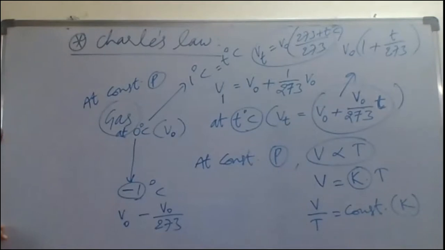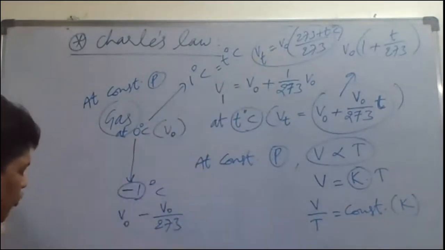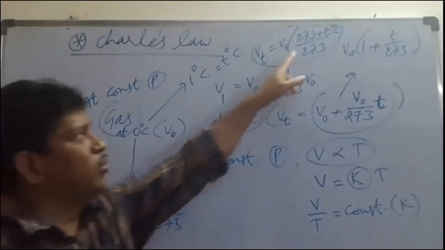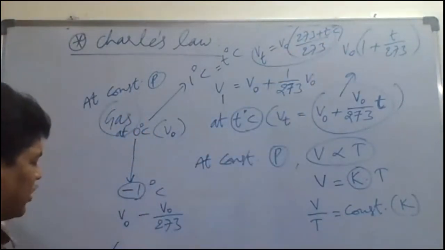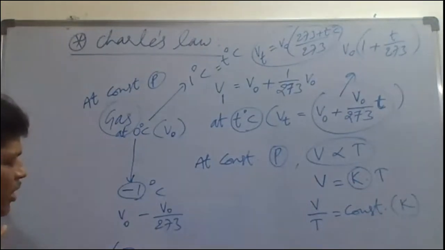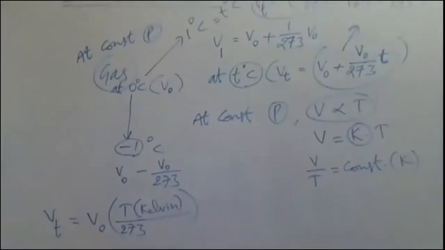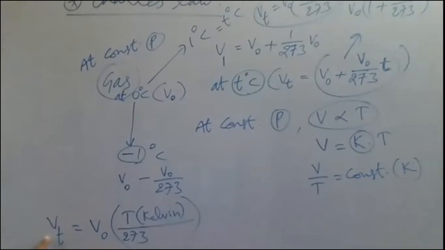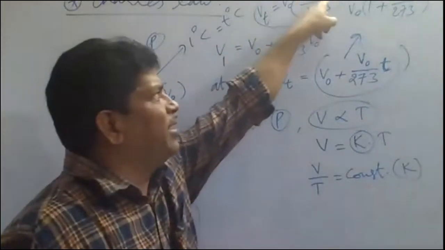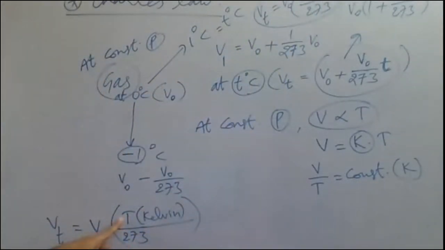So what can we write there? Vt is equal to V naught into 273 plus centigrade temperature, which is equal to capital T in Kelvin temperature, by 273. So it is in Kelvin. Kelvin temperature means absolute temperature. Okay. So now how to understand this concept here? Vt means volume at T degree Celsius, which is equal to V naught into capital T by 273. Capital T, how did we get it? Absolute temperature, how did we get it? 273 plus centigrade temperature will be equal to absolute temperature, that is Kelvin temperature.